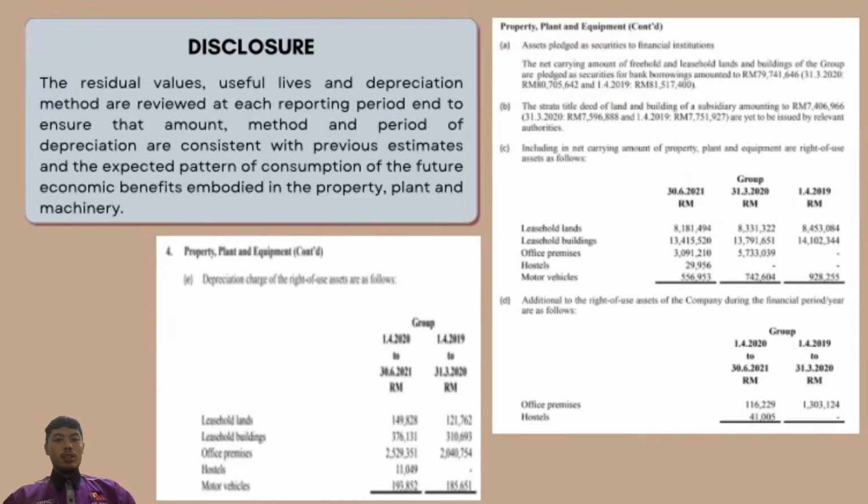The residual values, useful life and depreciation method are reviewed at each reporting period, to ensure that the amount, method and period of depreciation are consistent with previous estimates and the expected pattern of consumption of the future economic benefit embodied in the property, plant and equipment.